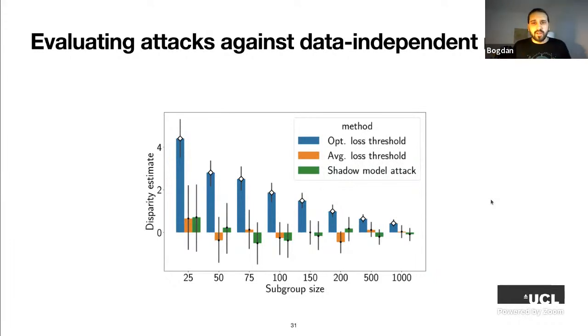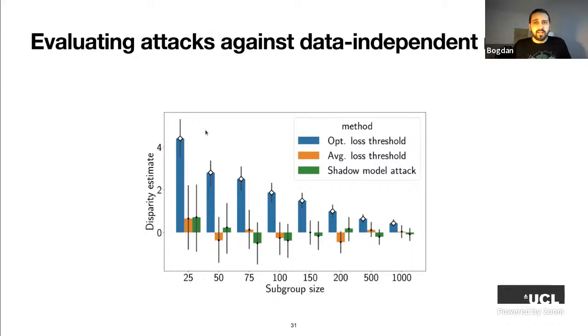But for the optimal loss threshold attack, the disparity estimate can be very high, especially when the subgroup is small. This diamond here means that according to the statistical test, we have a statistically significant difference from 0 at a p-value less than, I think, 0.001.